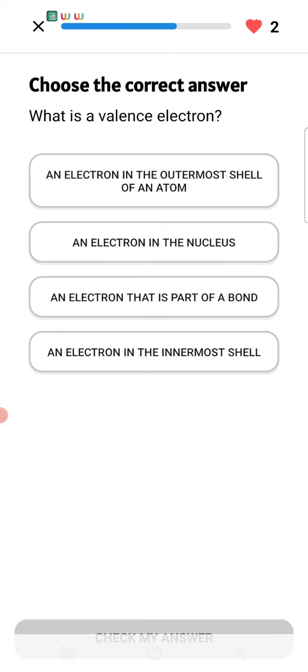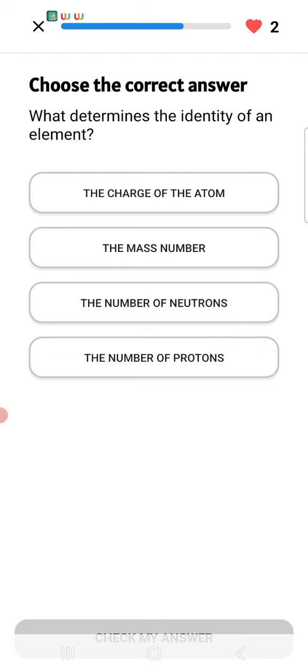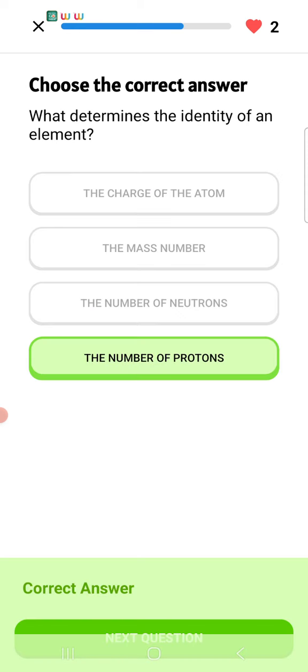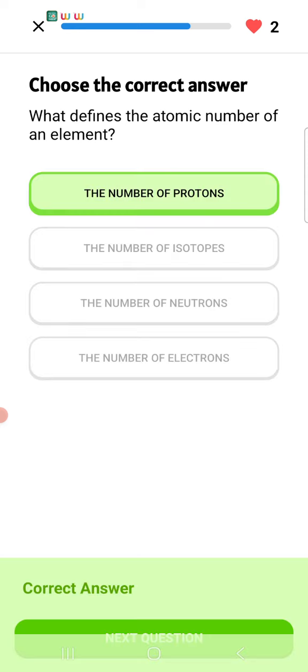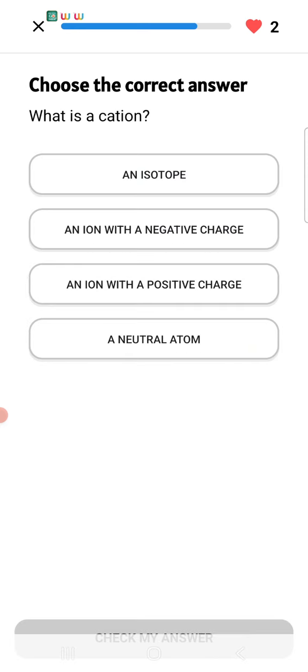What is the valence electron? An electron in the outermost shell of an atom. Which determines the identity of an element? The charge of an atom, the mass number, the number of neutrons, or the number of protons? The identity is the number of protons, which equals the number of electrons. What defines the atomic number of an element? Number of protons. Or number of electrons also, but the sure answer is proton, because electrons can be gained or lost.